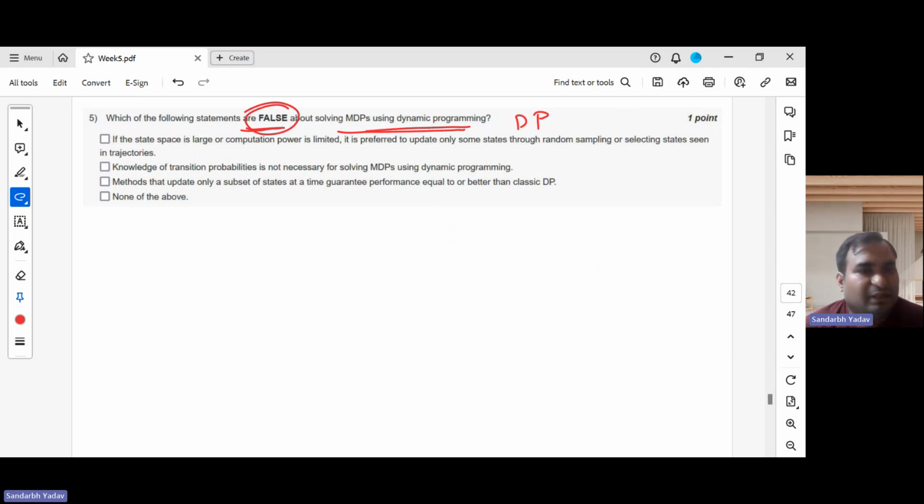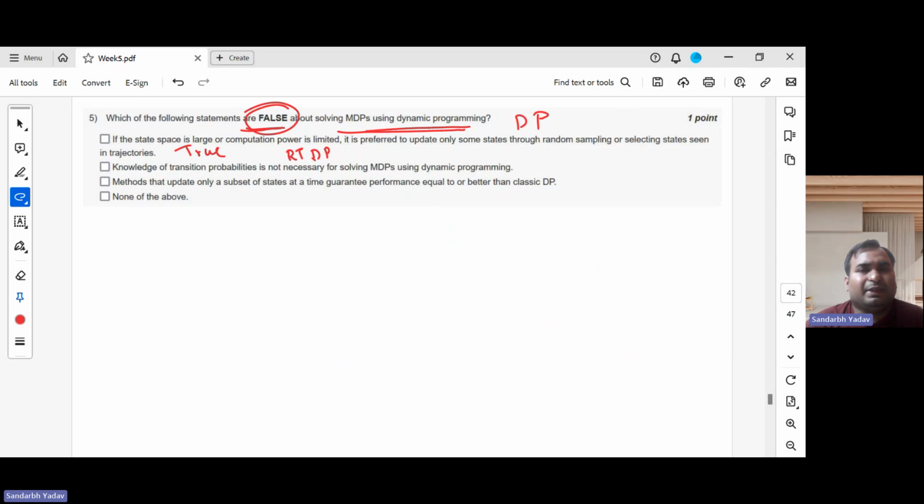So if the state space is large or computation power is limited, it is preferred to update only some states through random sampling or selecting states seen in trajectories, right? So this actually is true, right? If we have very large state spaces and our computation power is also limited, we sample some states and update those states only. What was this called? RTDP, right? Real time dynamic programming.